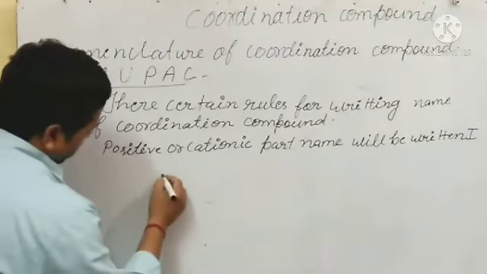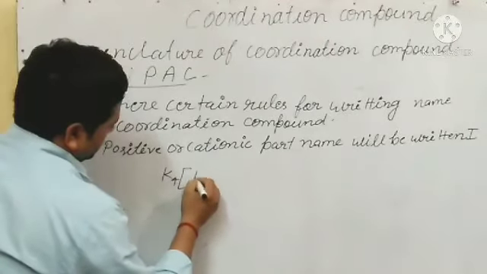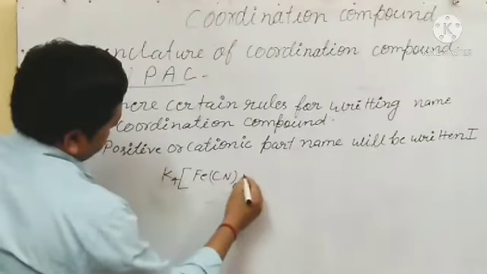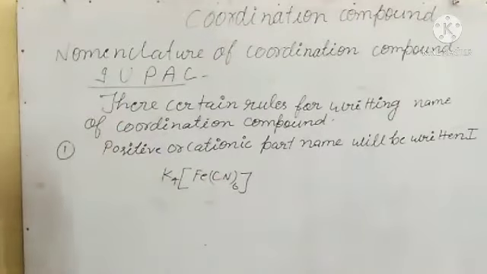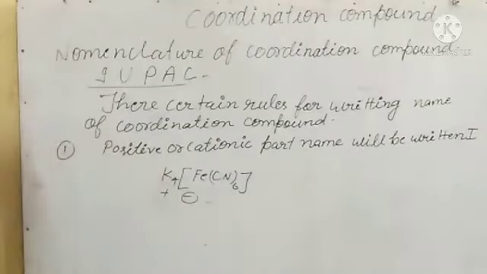Like this, if we are taking this complex, this is the positive part and that is the negative part. So the positive part name will be written first.